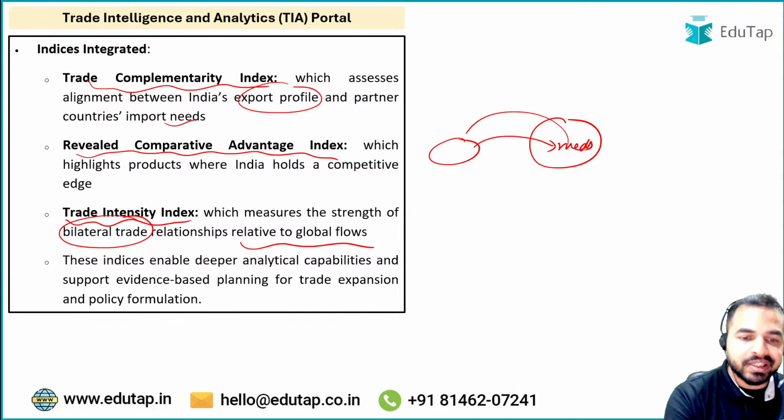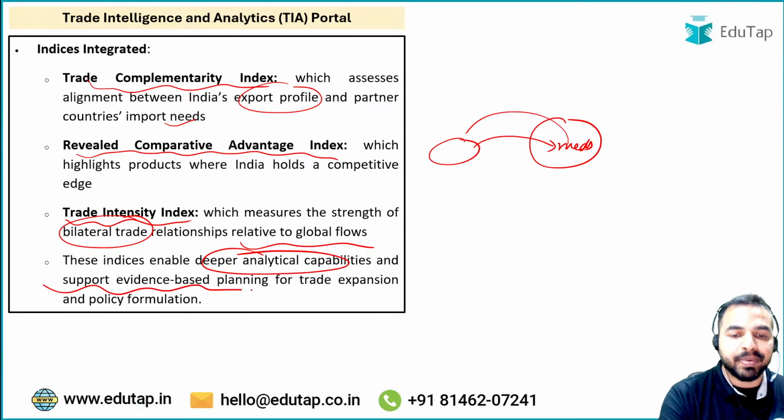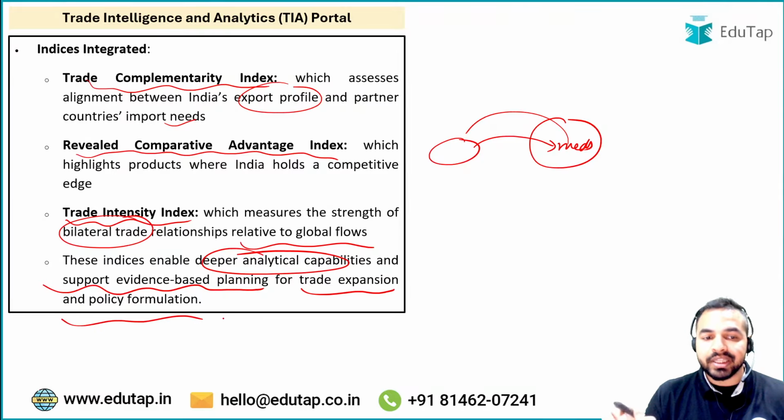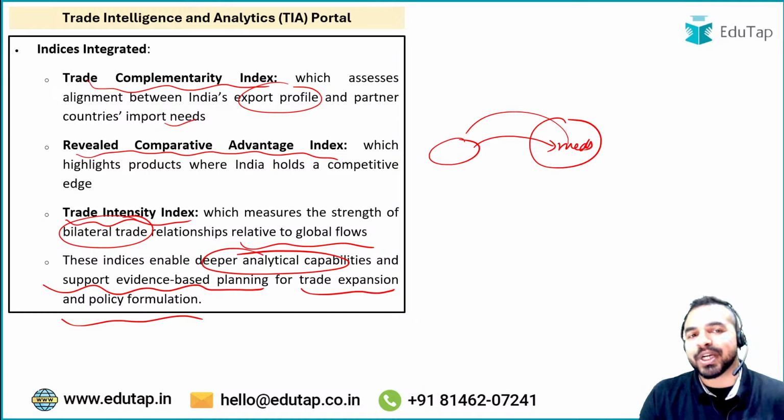Then these indices enable deeper analytical capabilities and support evidence based planning for trade expansion and policy formulation. So basically they enable deeper analytical capabilities and provide support, and they provide evidence based planning to all these stakeholders, so that we can expand our trade. And even in policy formulation we are having good inputs for this particular part.